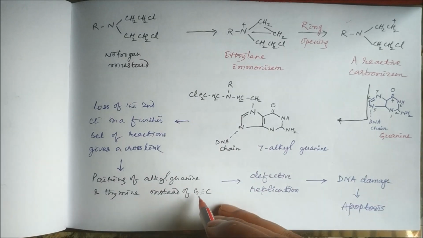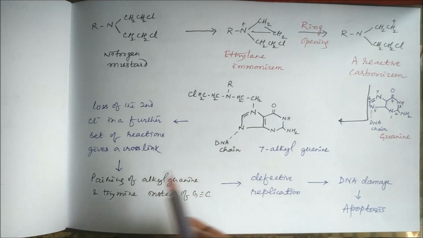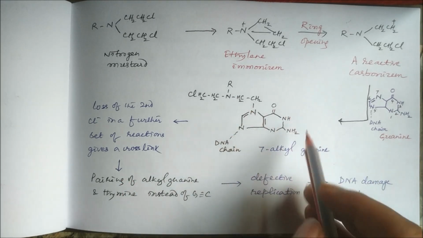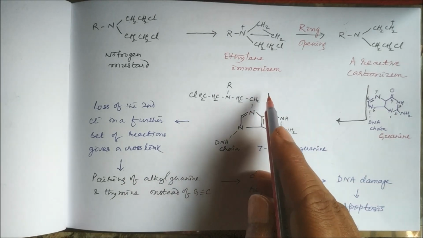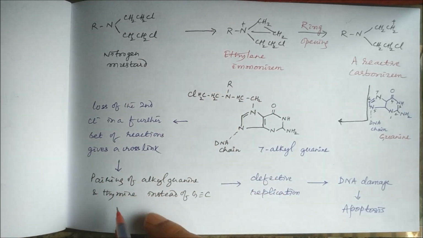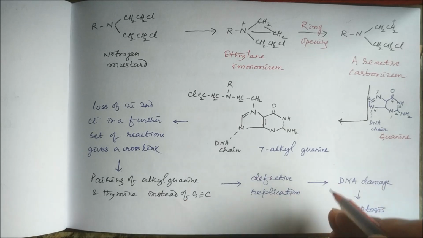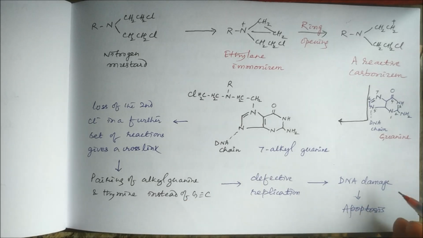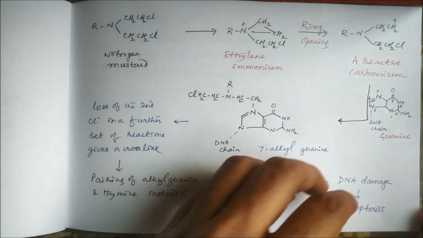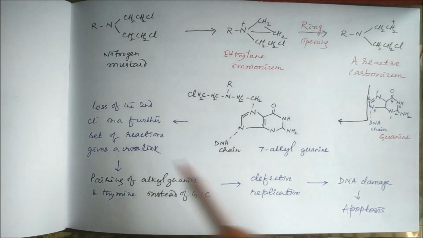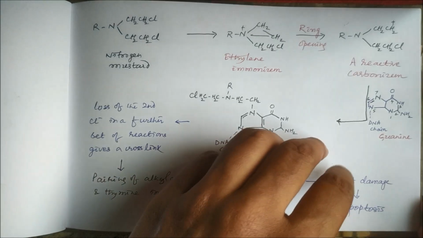So usually the link is guanine with cytosine in case of DNA, but because of alkylation of the guanine at the N7 position, this alkyl guanine will pair with thymine, and that causes the defective replication, and that leads to DNA damage, and the cell undergoes apoptosis, and hence we call these alkylating agents cytotoxic drugs.